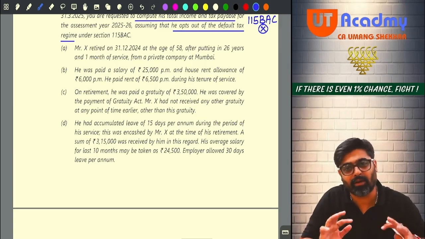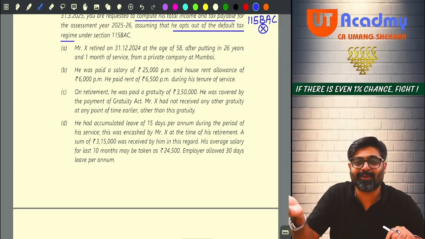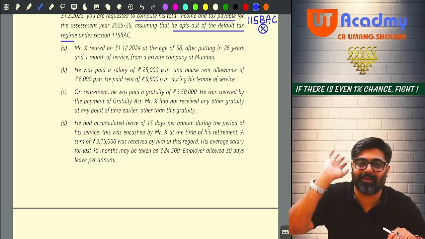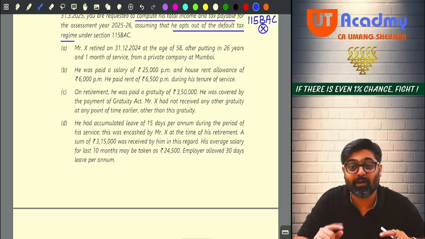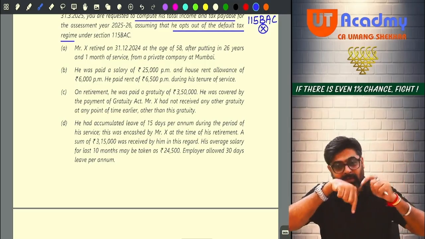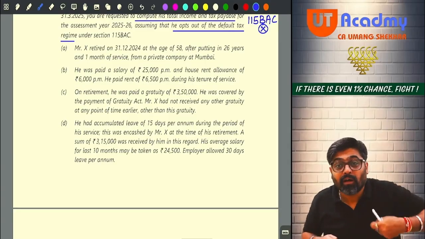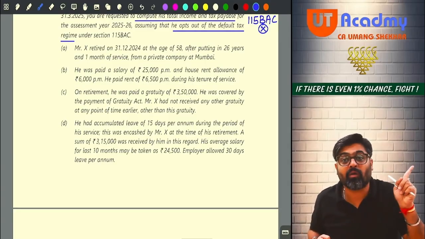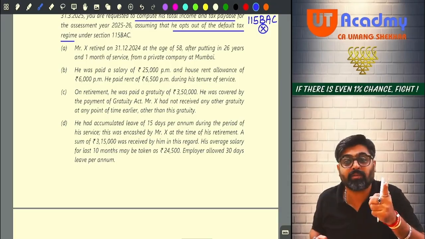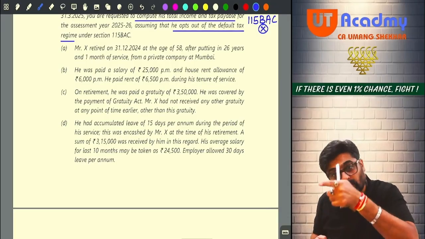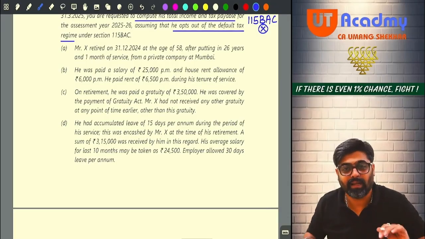Nobody was following, so she got hurt, and last year she made it compulsory. Now this is default. If you want to follow normal, take the option of shifting out. If you don't take that option, this is default. Getting my point?